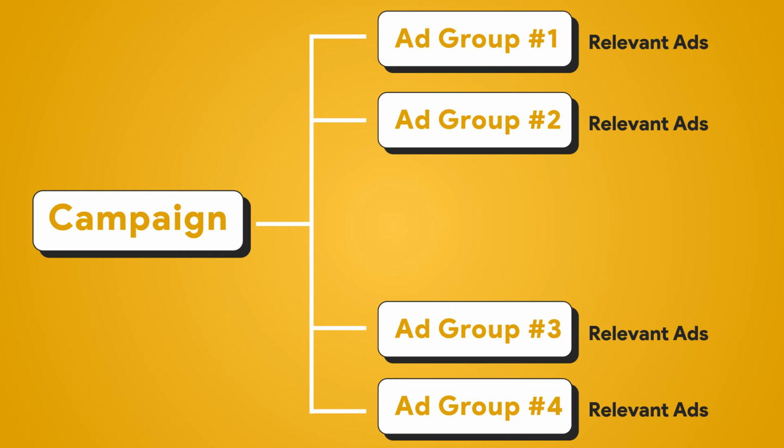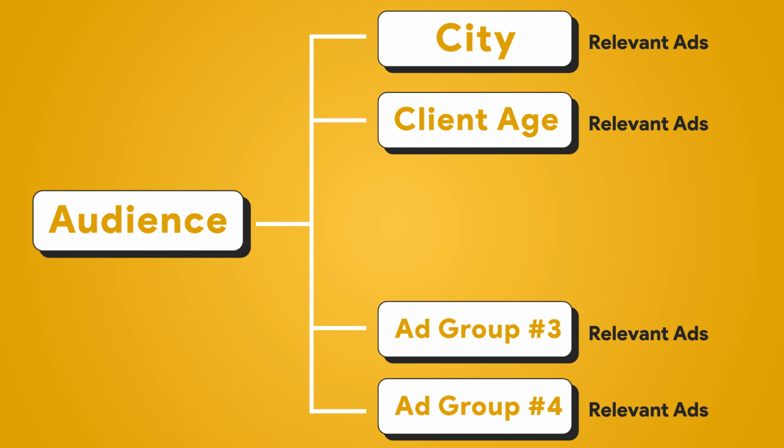But you may want to segment your audience into small clusters, for example, a group for each city or for a specific client age. The way you create your ad groups depends on what you need to cover with your campaign. On each ad group, you will run several ads for which you will compare the performance.